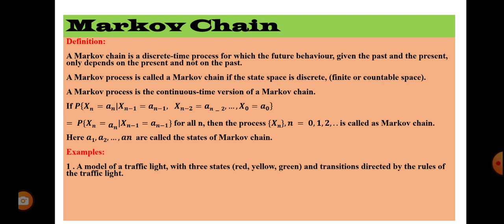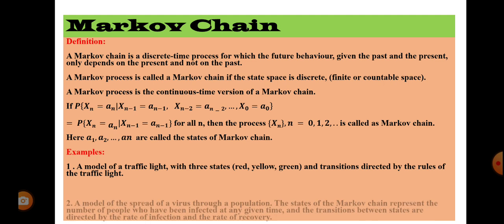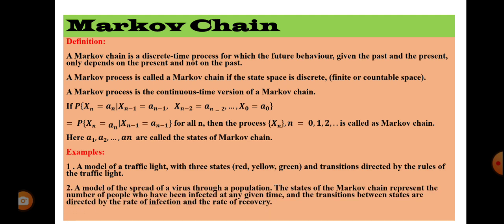If it is yellow, it is an alert for changing red to green or green to yellow, right? So a model of a traffic light with three states, only three states, discrete, which is separate, and transitions directed by the rules of the traffic lights. And second example, a model of the spread of virus through the population.